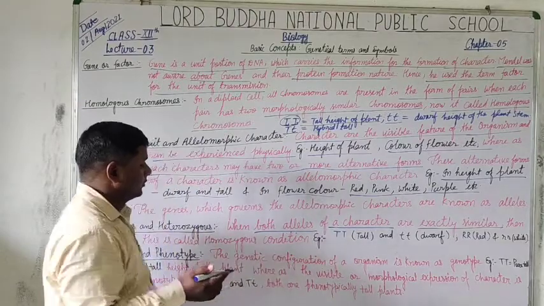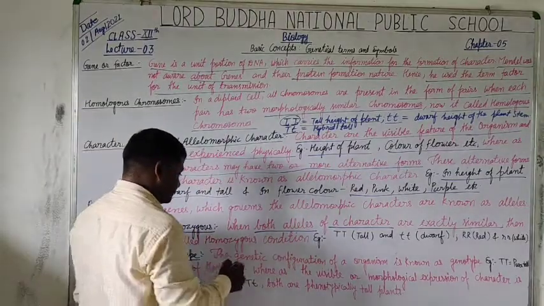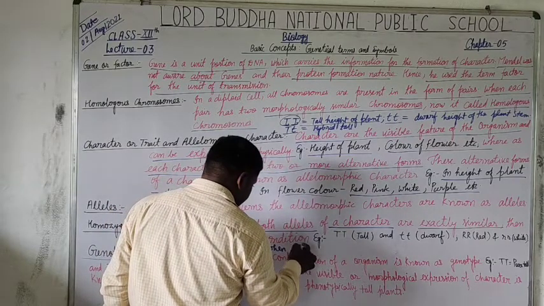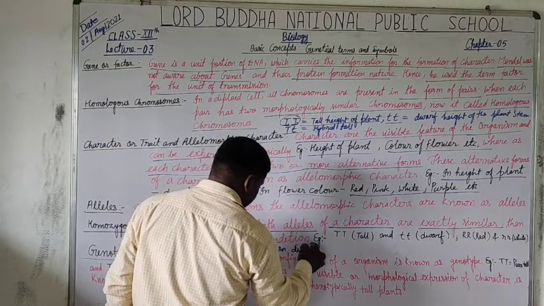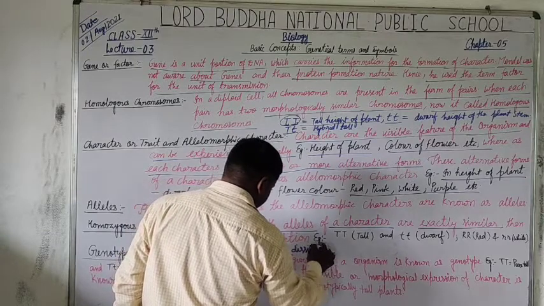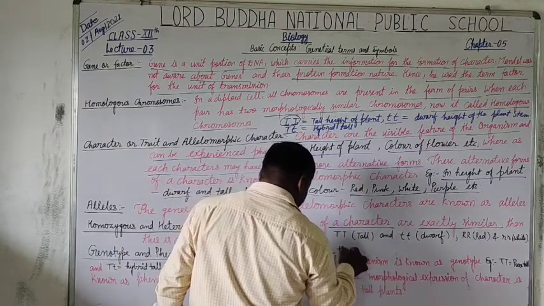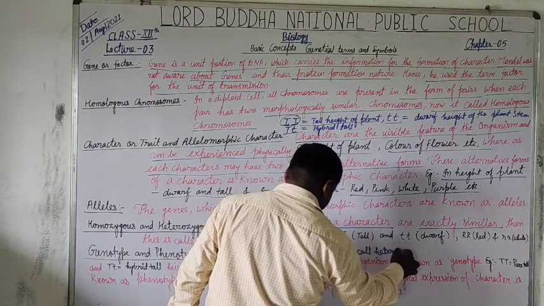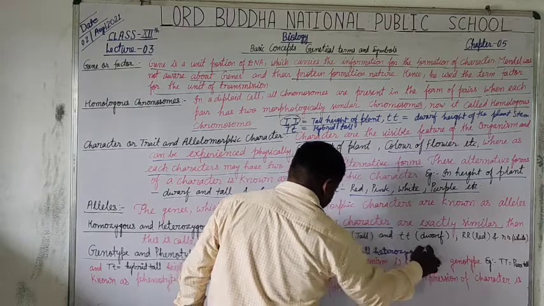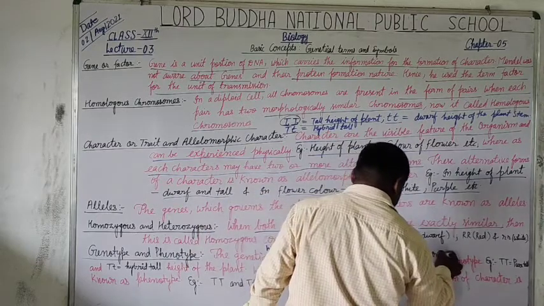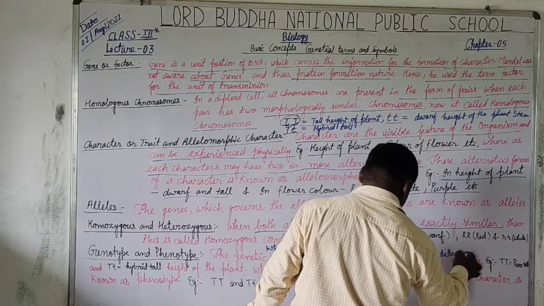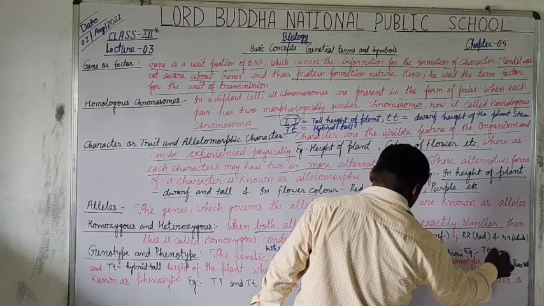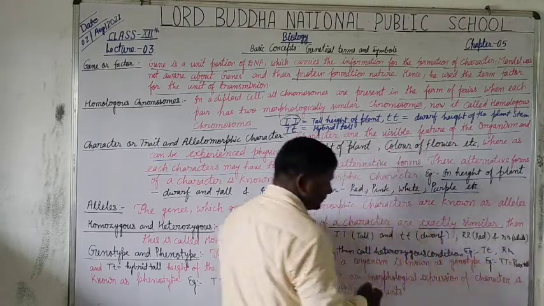Whereas when the alleles are dissimilar, then it is called heterozygous condition. Example, capital T small t or capital R small r.